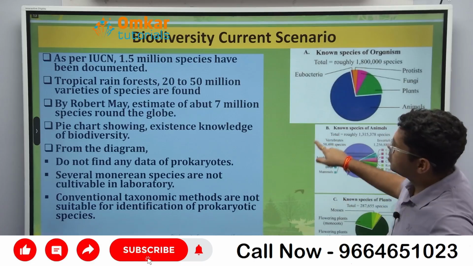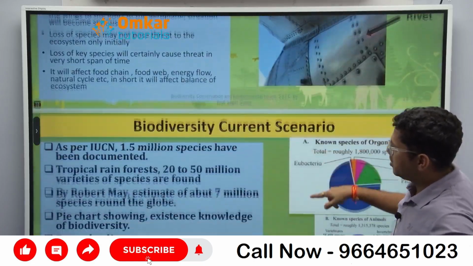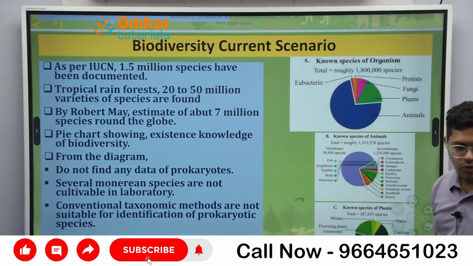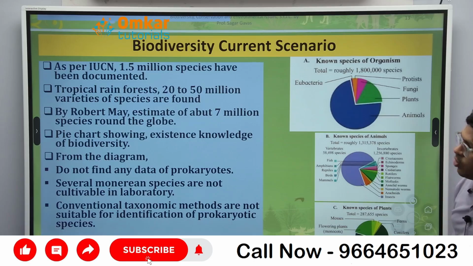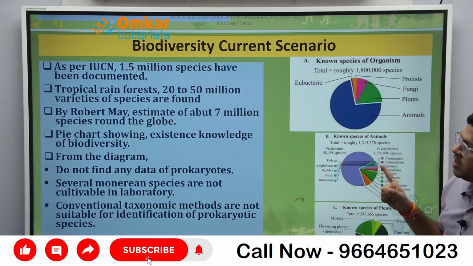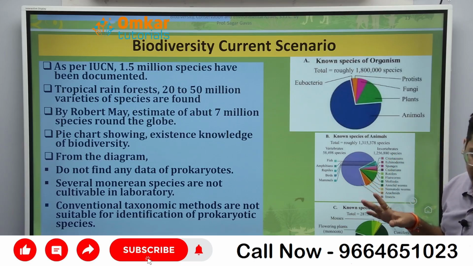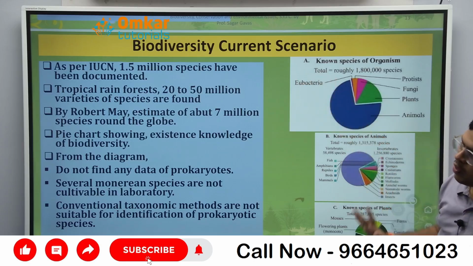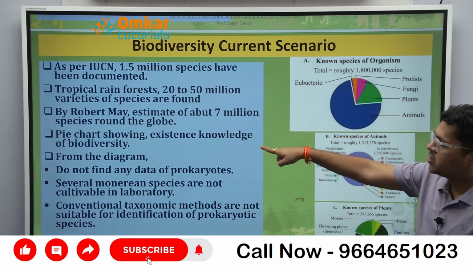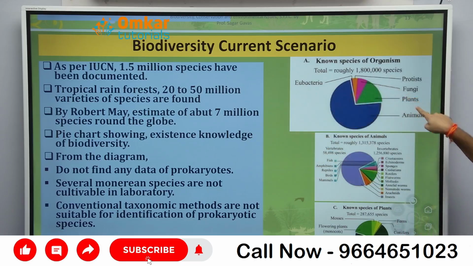Okay, so this is the current biodiversity scenario. दिख रहा है यहाँ पे? As per the IUCN, there are 1.5 million species that have been documented. Tropical rainforest में कितना हो सकता है? 20 to 50 million varieties of species are found. Okay, Robert मैंने क्या बोला है? It may be up to 7 million species around the globe. एक्चुअल में कितना डिस्कवर हुआ है? 1.5 मिलियन, लेकिन कितना हो सकता है? 7 मिलियन. पाई चार्ट में देखो यहाँ पे, ये existing knowledge है सबका.